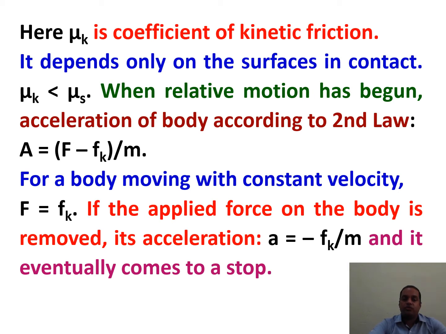So acceleration of the body will be equal to 0 and the body will move with constant velocity. If applied force on the body is removed, it means capital F is equal to 0. So acceleration of the body is equal to minus Fk upon m. The negative sign shows negative acceleration. So the body will eventually come to a stop, or come to rest.